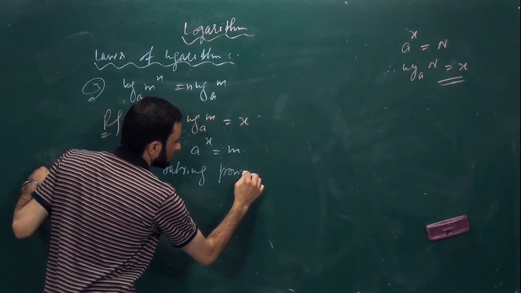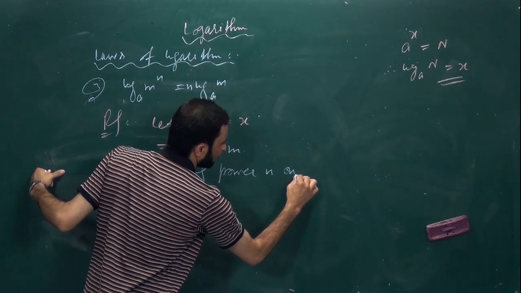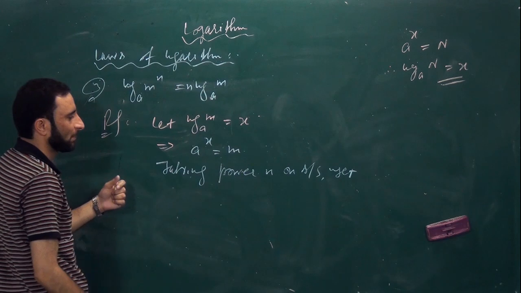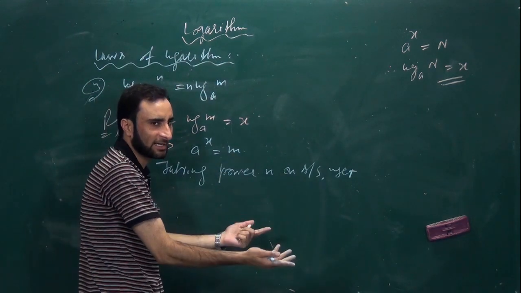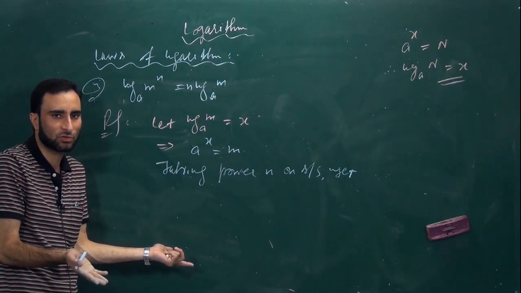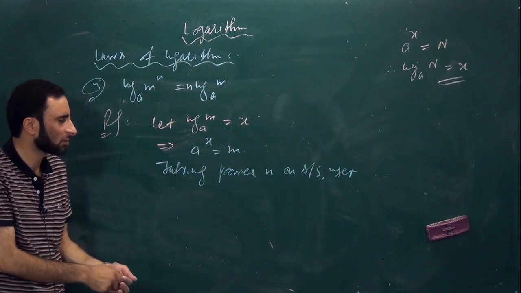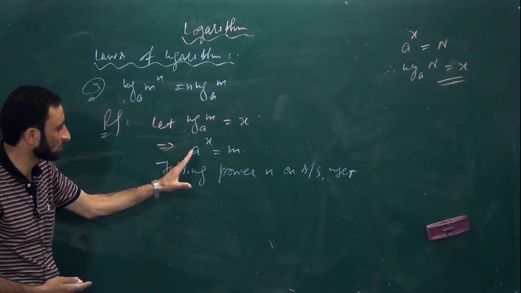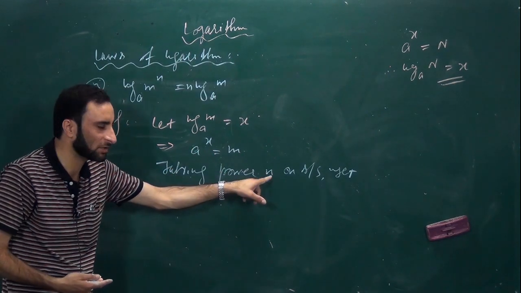So I'll write taking power n on both sides, we get, हमने यहाँ पे पावर n, मतलब जैसे आप स्क्वायरिंग करते हैं, क्यूबिंग करते हैं, यहाँ पे तो क्यूबिंग स्क्वायरिंग से तो काम नहीं निकलेगा, so you have to directly take power n on both. It means you have to multiply the two sides. How many times? N times.